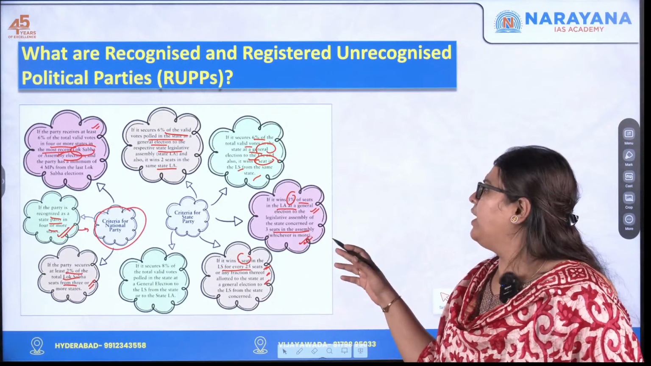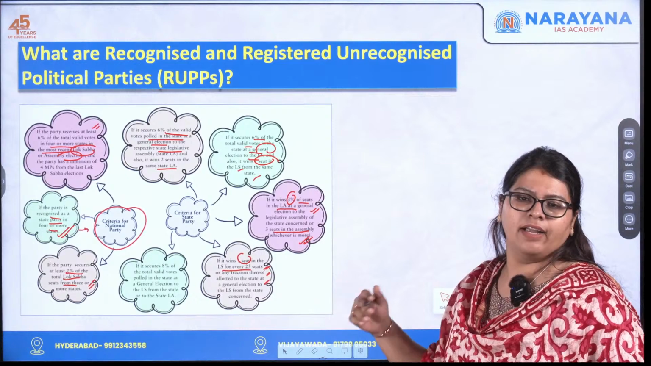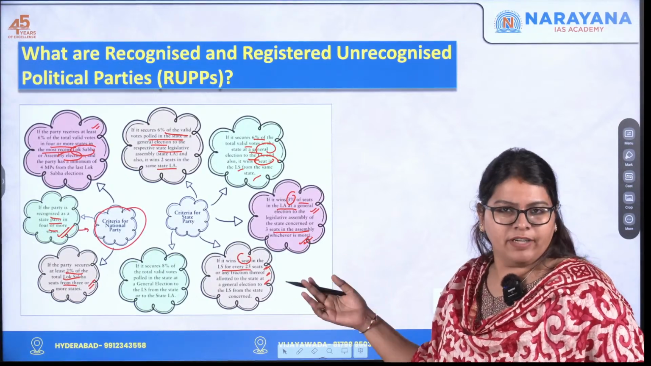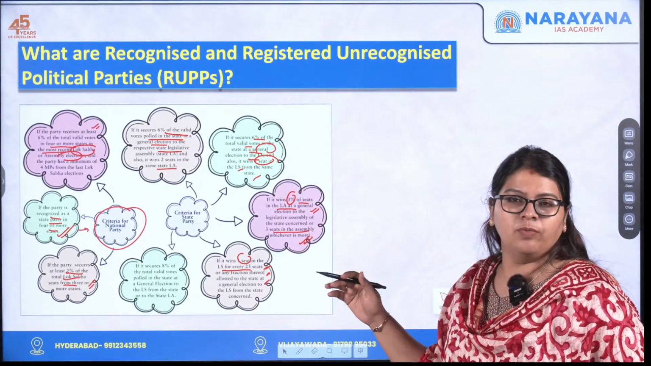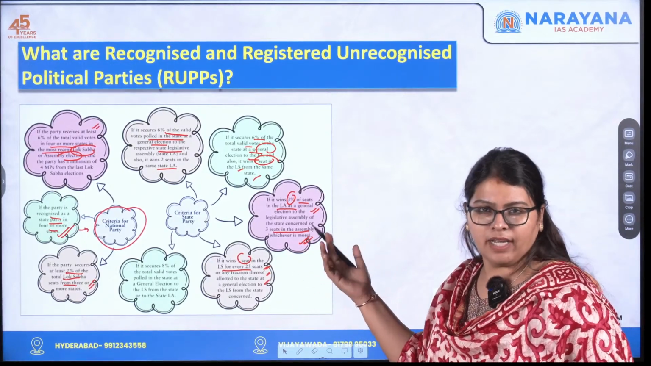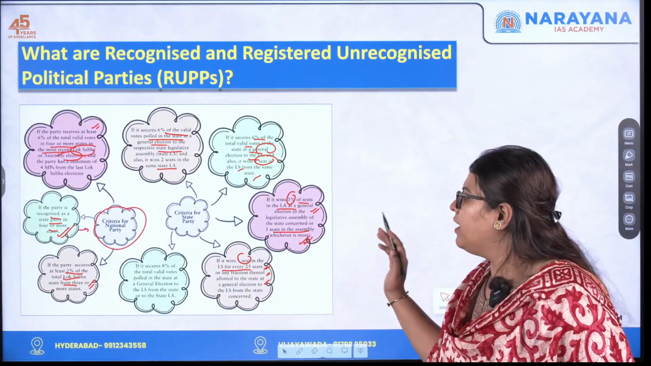Okay, so here I can just tell you that these are recognized parties. These are classified into two. One is the state, one is the national. There are 3 criteria under which a party can become a recognized national party, or it can be a state party.